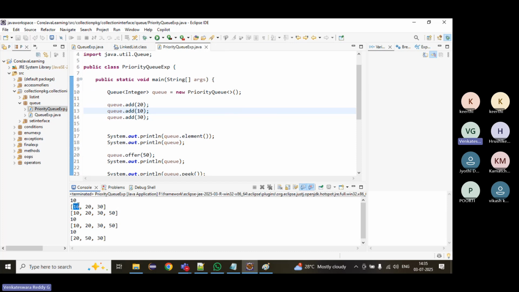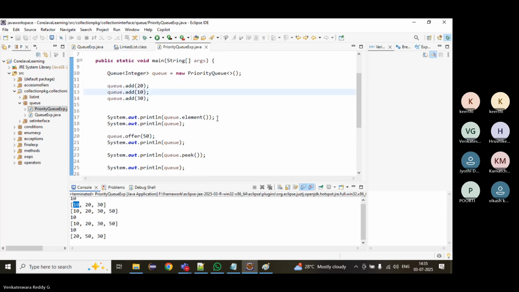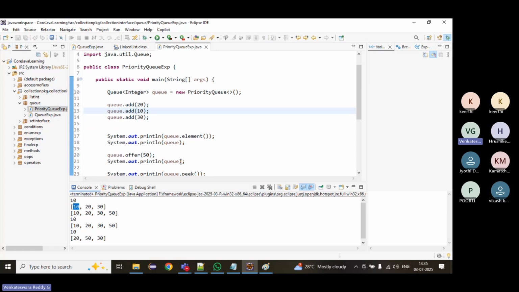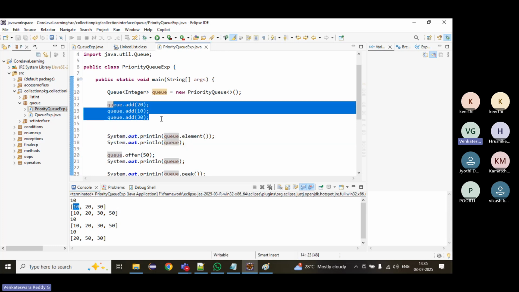It will insert the lowest one first, then follow the order. Element means it will retrieve the top element, not in this order. Here the order is 10, 20, 30. It will follow sorted, priority order.